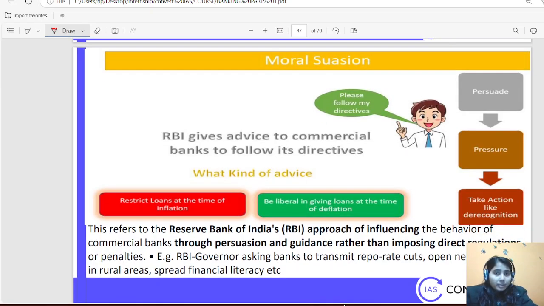Now I am going to discuss qualitative tools of RBI to control credit creation or credit distribution in the economy. Okay, to control money supply simply. So first is moral suasion.